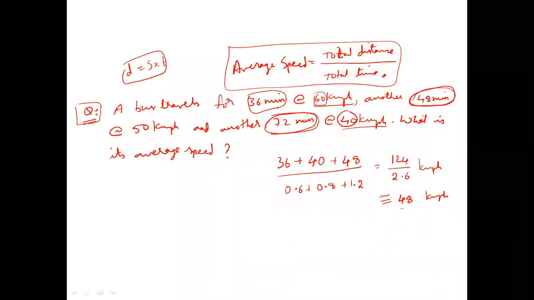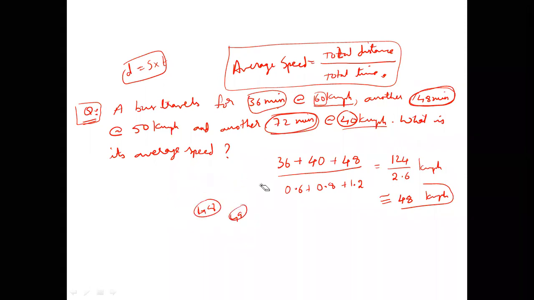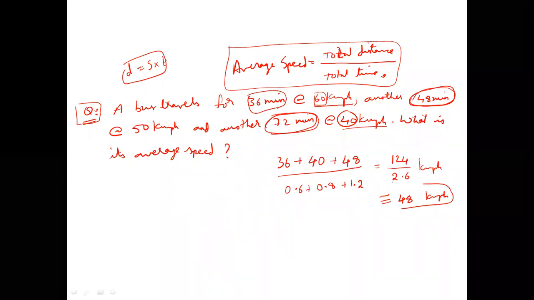Within the 40s, only one option is there, don't calculate also. But if all the options are like this, then you need to calculate the nearest approximate value. Sometimes options also will be very friendly where no calculation is needed. Right. So total distance by total time, that's the only method of getting the value of average speed. And every time minutes are given, the time is to be converted into hours. Then only you can apply them.